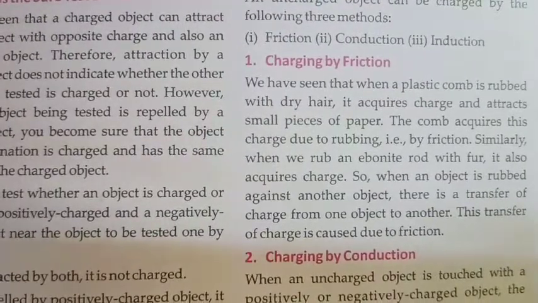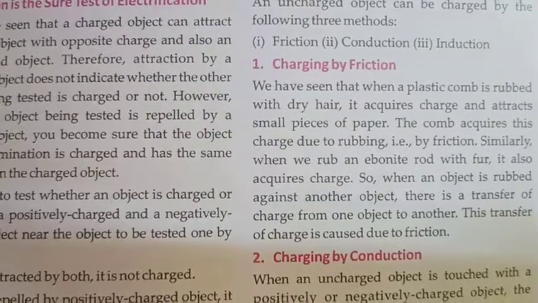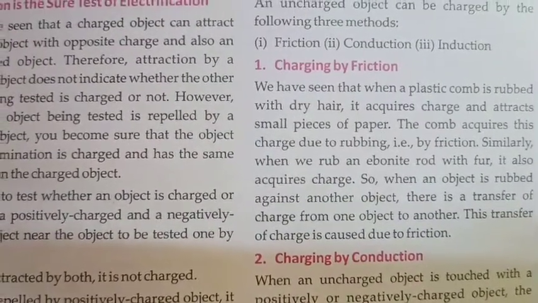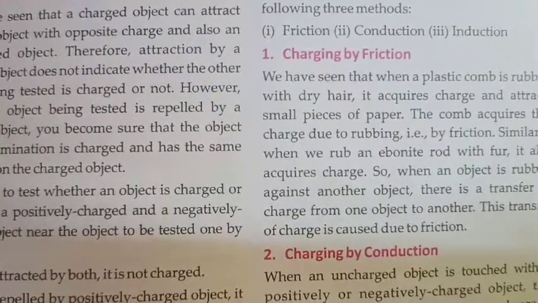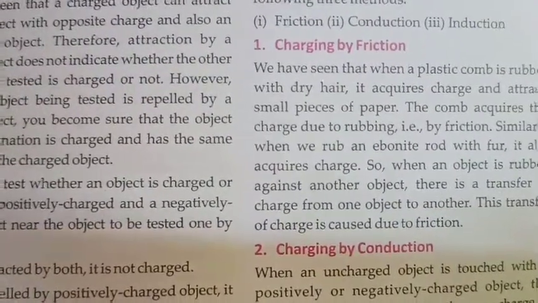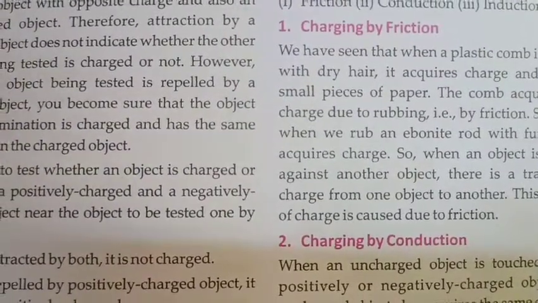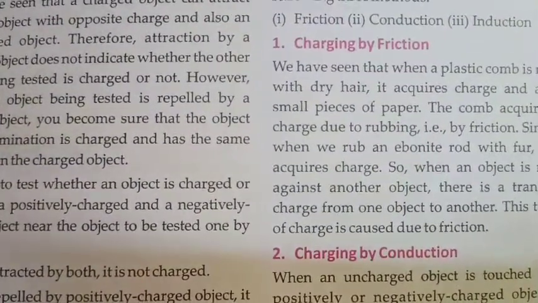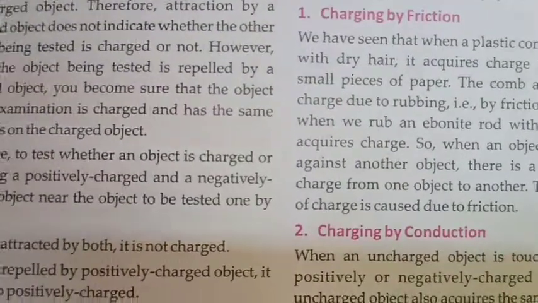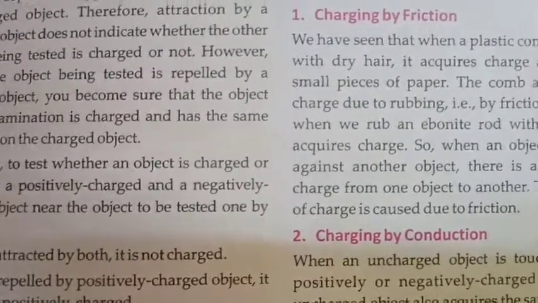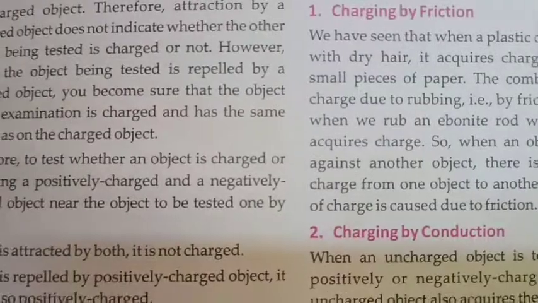Similarly, when we rub an ebonite rod with fur, it acquires charge, and when a glass rod is rubbed with silk, it also acquires charge. So when an object is rubbed against another object, there is a transfer of charge from one object to another. This transfer of charge is caused by friction. In this case, charge is not produced, only transferred.